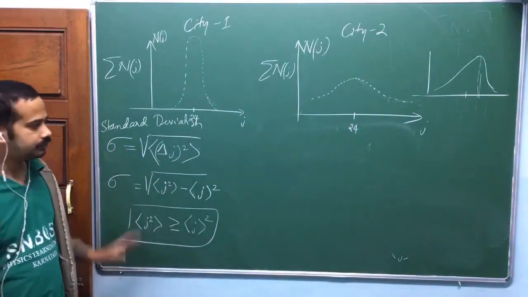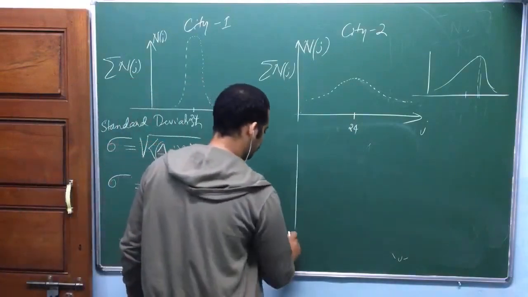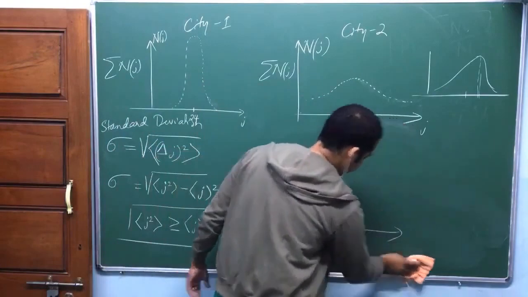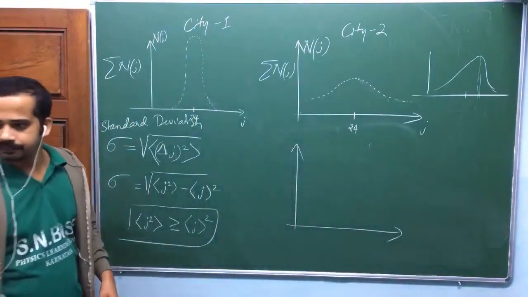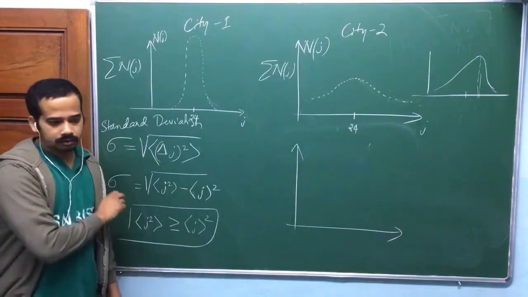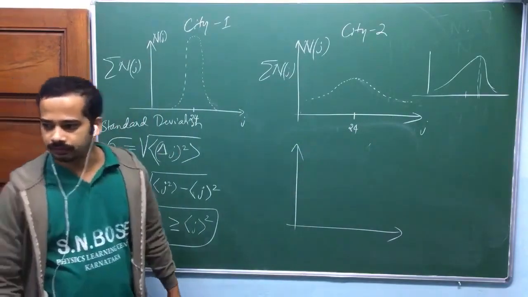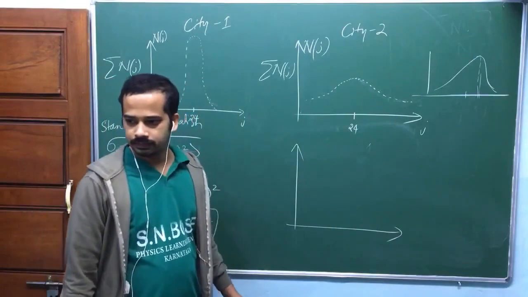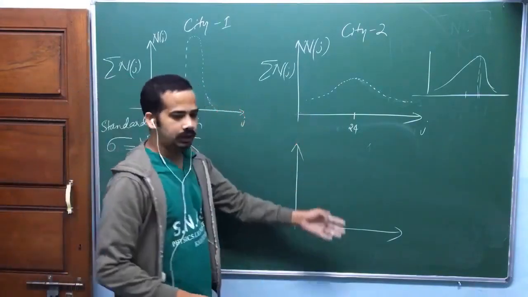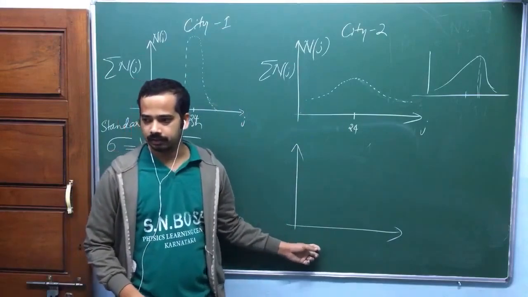Okay, now I'll take the third example. What I am doing is, I need an army. I need an army of all persons aged 24. Suppose I have taken 1 lakh people here, 1 lakh people in another city. I'll take 1 lakh army people.